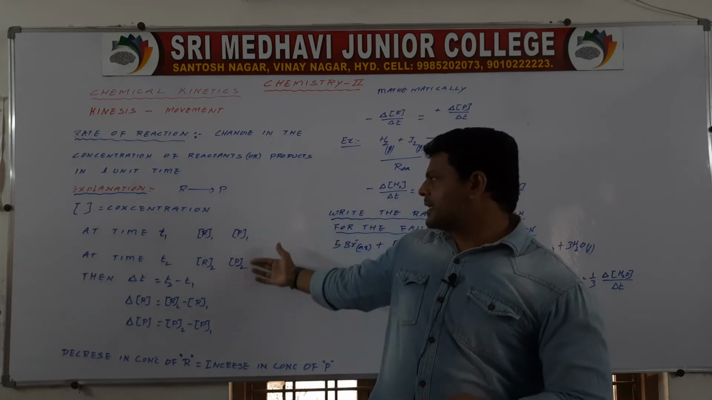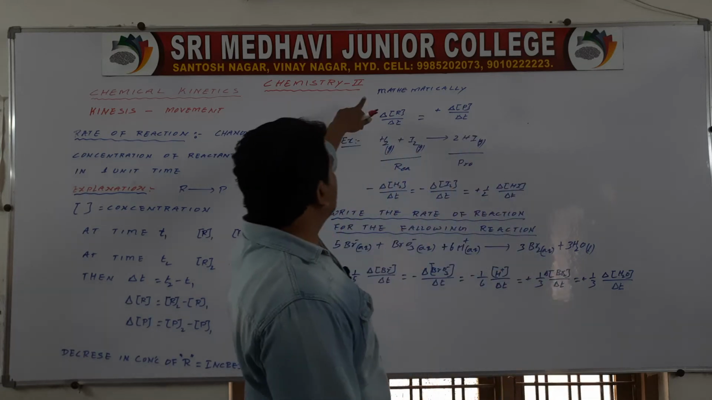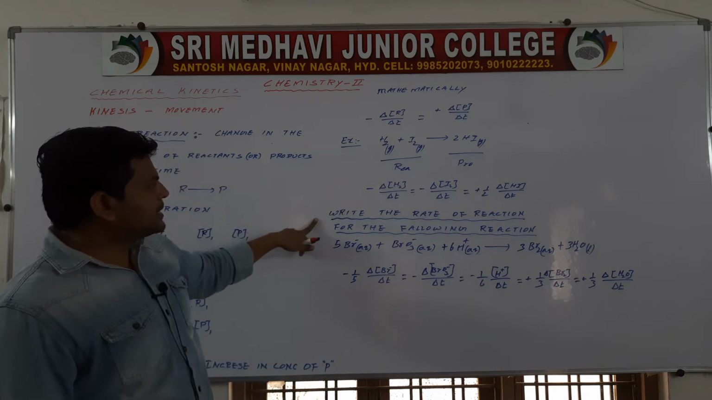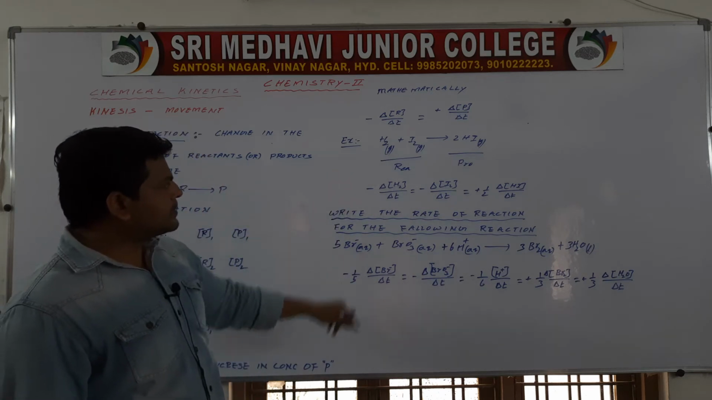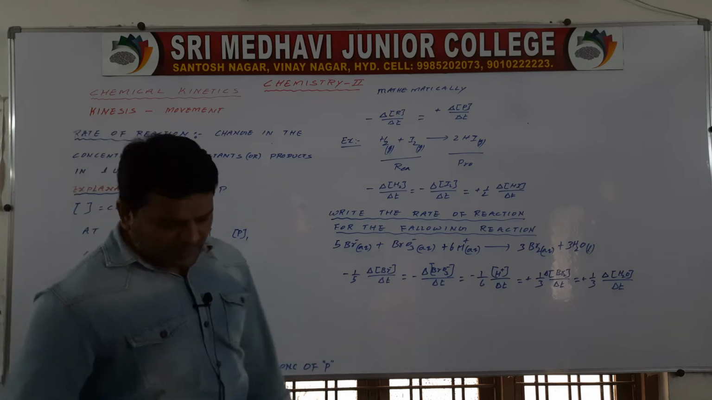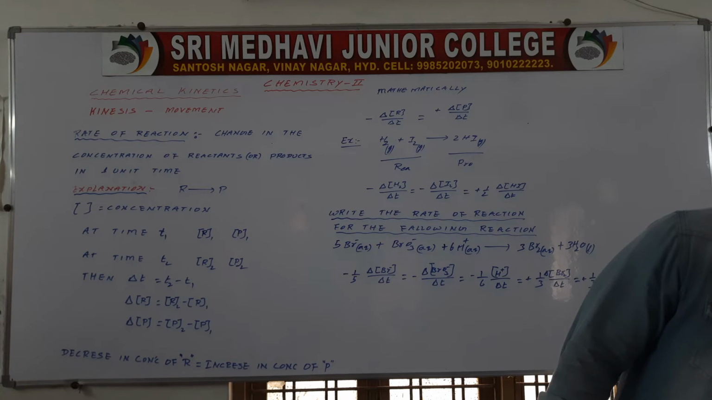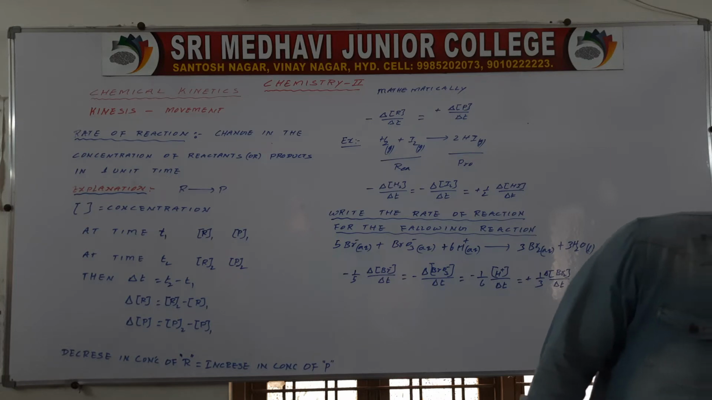So this is the explanation and the mathematical representation, which we may write like this. This is the introduction to chemical kinetics. Next you have to know the factors affecting the rate of reaction.